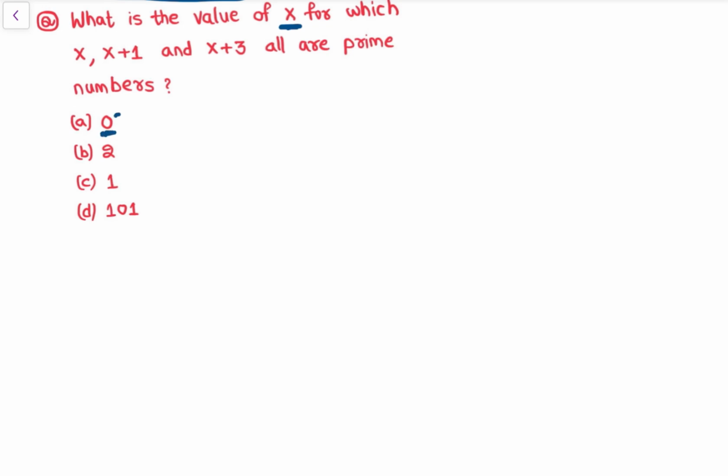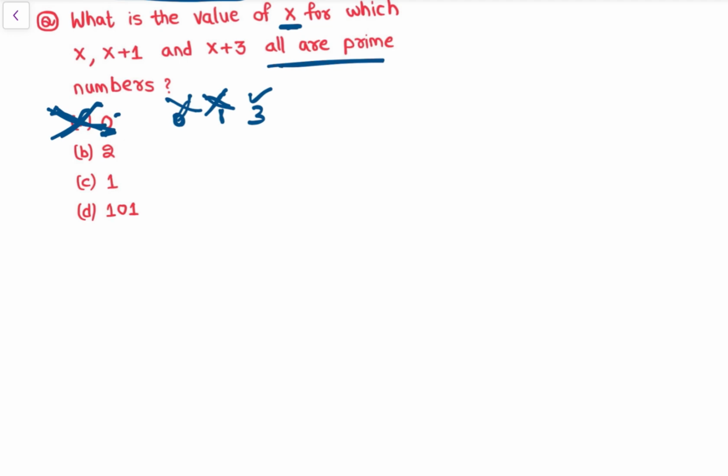Put x equal to 0, so x is 0. See, 0 is not a prime number, so 0 cannot be. And x plus 1 is 1, which is also not a prime number. And x plus 3, that is 0 plus 3, is 3, which is a prime number. All three are prime numbers. But when 0 is not a prime number and 1 is not a prime number, so x value cannot be 0.